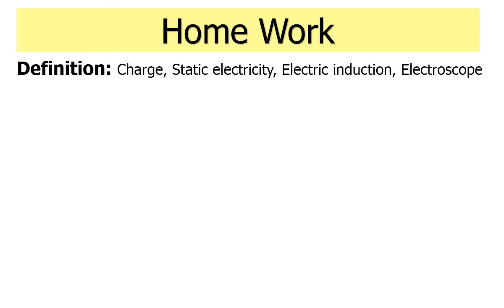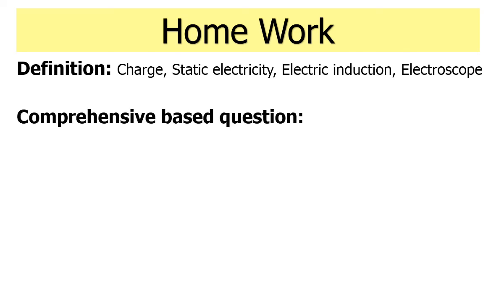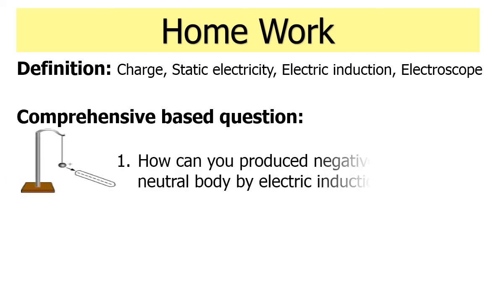Now your homework. Today's homework is the definitions of our today's topics, that is charge, static electricity, electric induction and electroscope. And you have two comprehension-based questions. In the first question you can see here there is a metallic ball and there is a glass rod which is negatively charged.